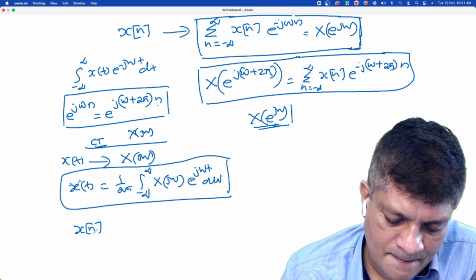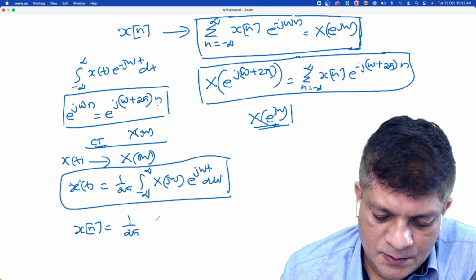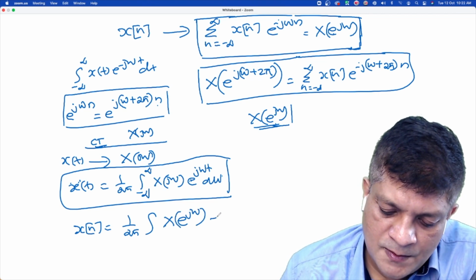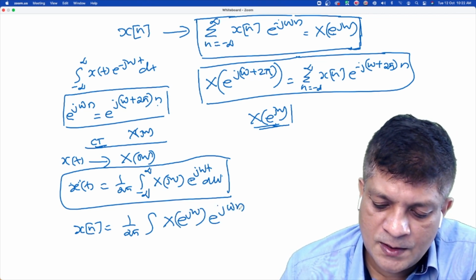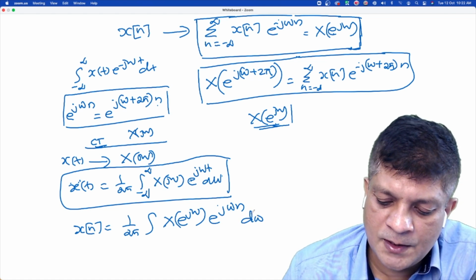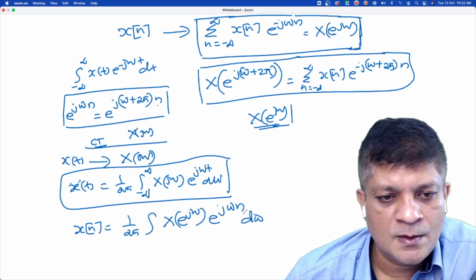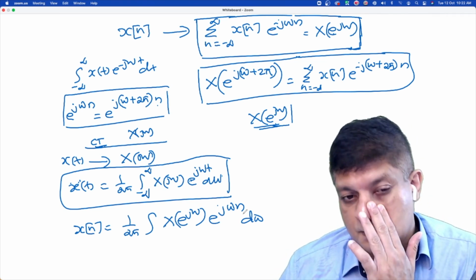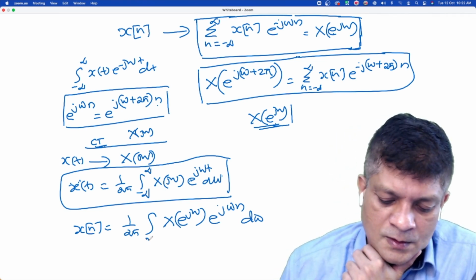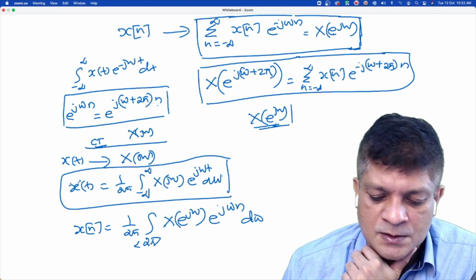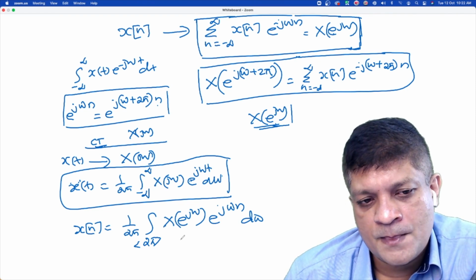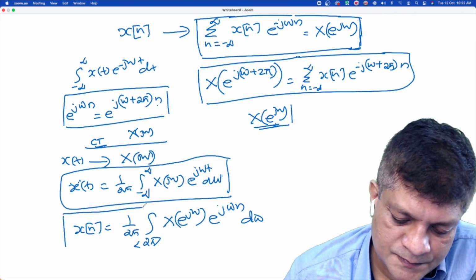x[n] is 1 upon 2π integral of X(e^{jω}) e^{jωn} dω. The expression is the same, but there is only one difference. What is the difference? Integration over a period of 2π. It is integration over a period 2π because it is a 2π periodic function in ω. So that is the only difference.